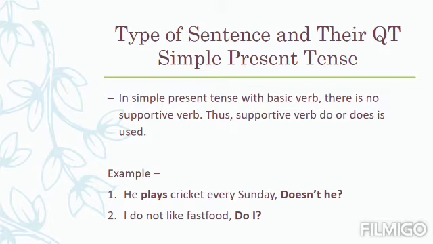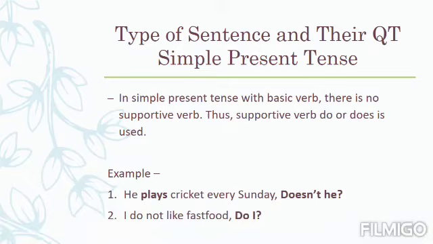But here, if the simple present tense is with basic verb, there is no supportive verb in the statement. Thus, supportive verb will be do or does. Observe here the example. He plays cricket every Sunday. This is the sentence. When you read the sentence, he plays cricket every Sunday, you will find that here the supportive verb has not been given. Supportive verbs like am, is, are, was, were, shall, will, have, has, had have not been given here.